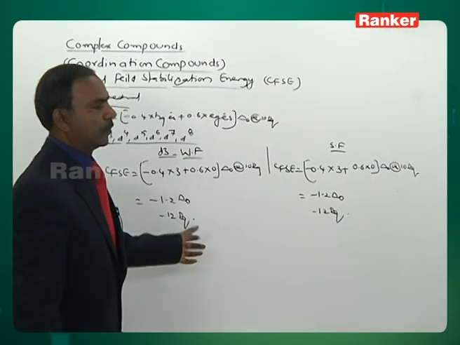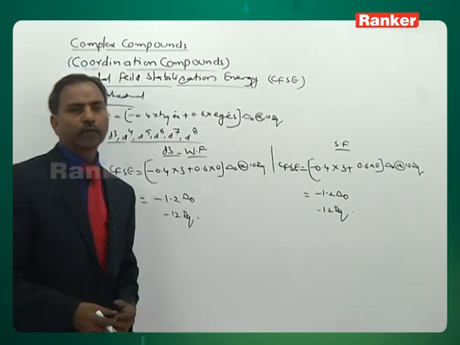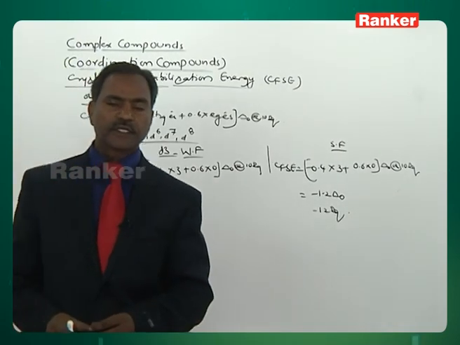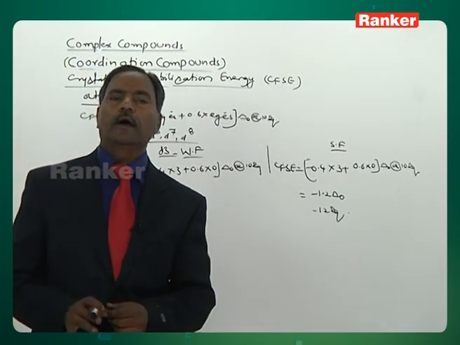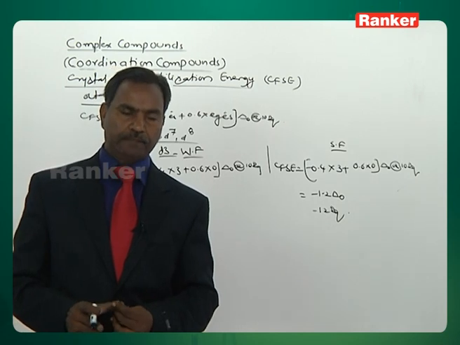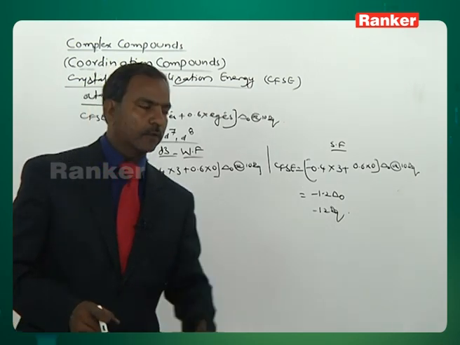So for d3, the distribution of electrons is the same and the value is also the same. Next let us see d4.